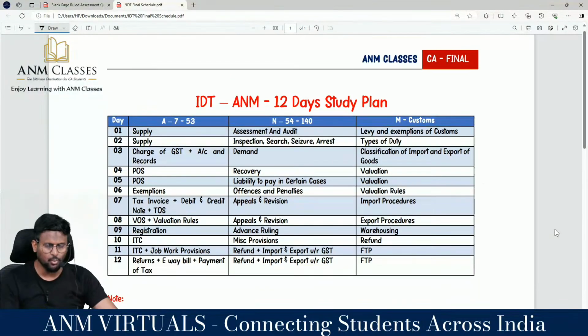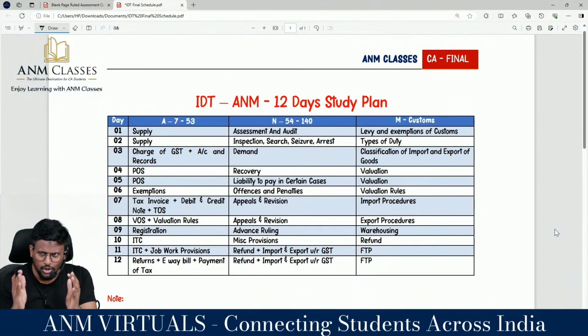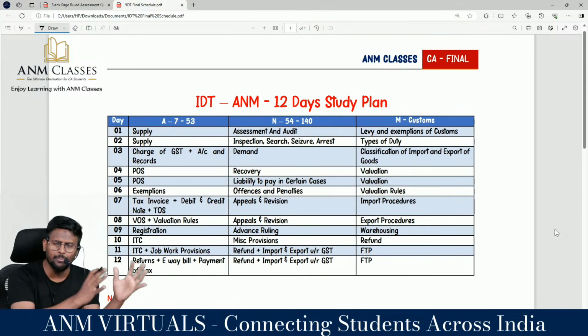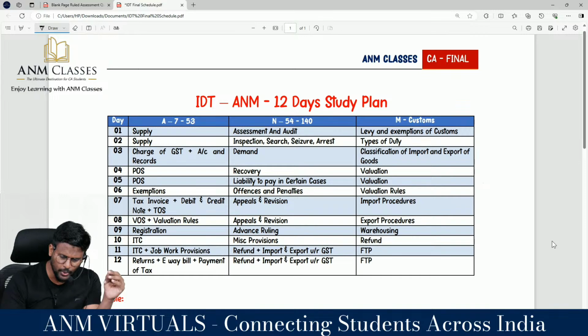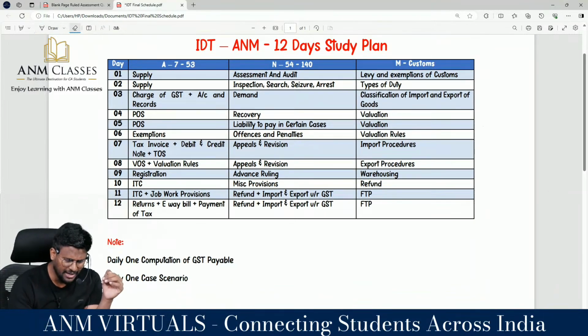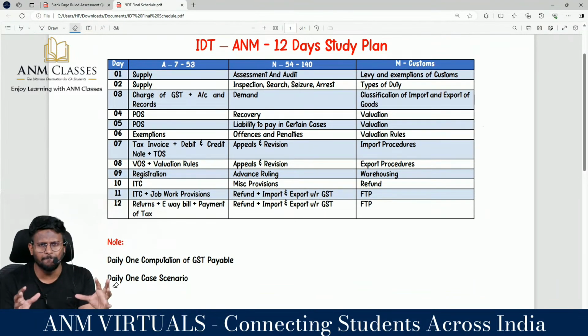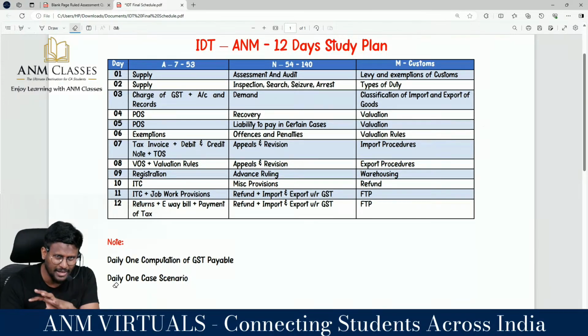This is how, in 1 day, you have to focus on sections 7 to 53 part, 54 to 140 part, and 1 topic from customs. If you are doing like this, you will be able to complete at least 1 time study plan, my dear lovable students, those who are writing both the groups. Those who are writing only the second group will be getting time for 2 times.